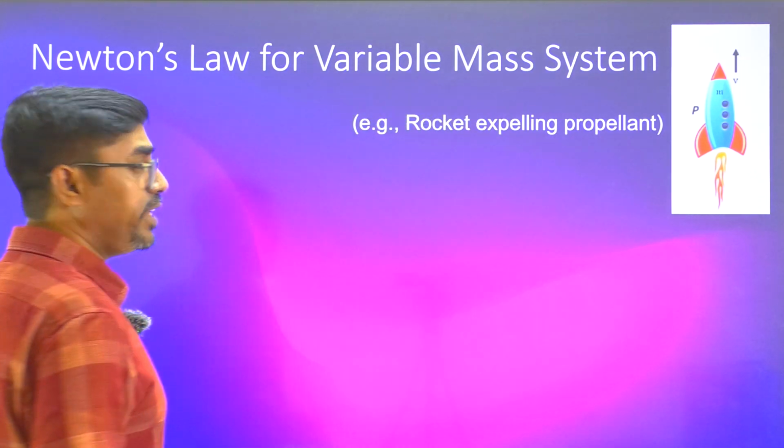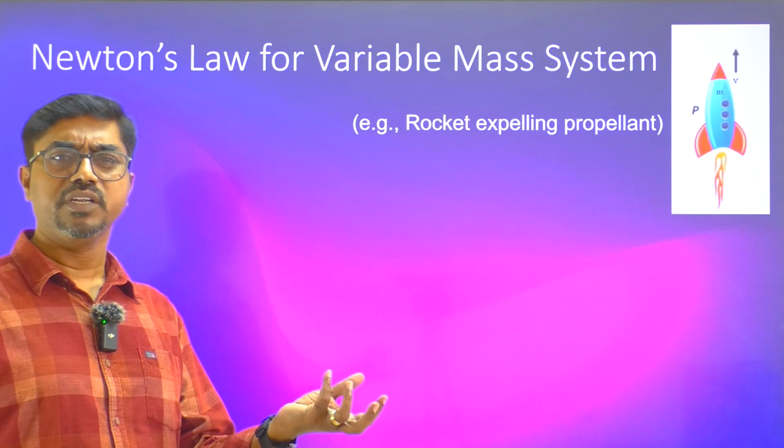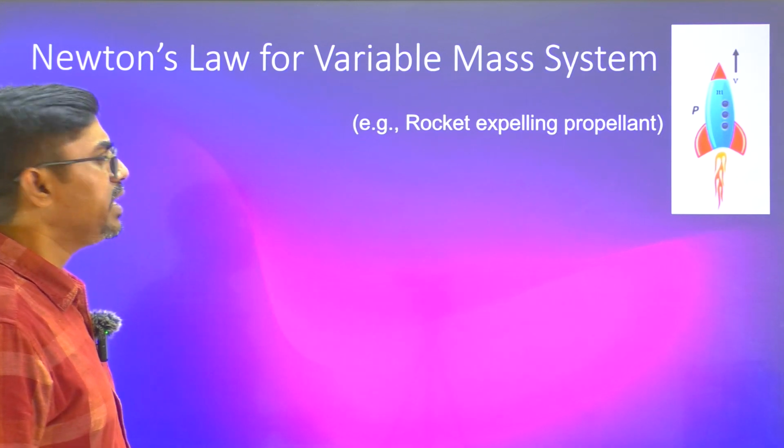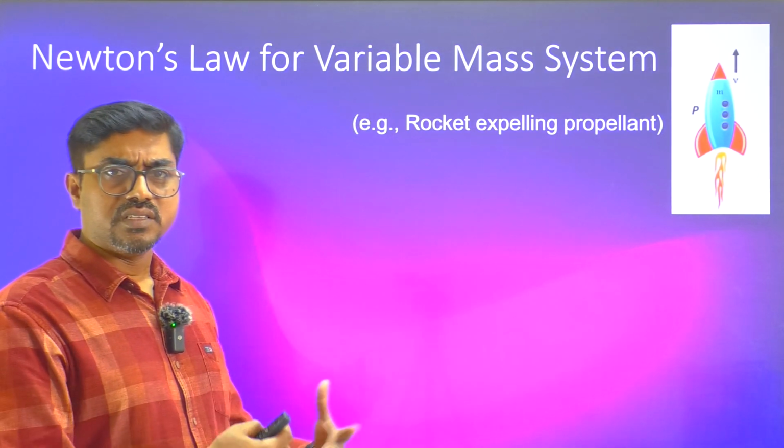Next, Newton's law for variable mass. Generally, when we study Newton's law, we assume that the mass of the body is constant. But sometimes the mass of the body can change. For example, consider a rocket which is going up, with exhaust gases coming out.